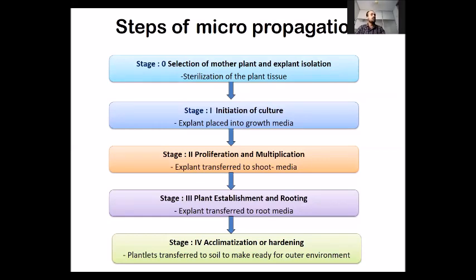Next stage will be rooting and plant establishment. For this purpose, rooting can be induced by some growth regulators. Next step will be hardening. Before sending the micropropagated plants, hardening or acclimatization is very much needed to harden the plants or to prepare the plant for the outer conditions. These are the steps.